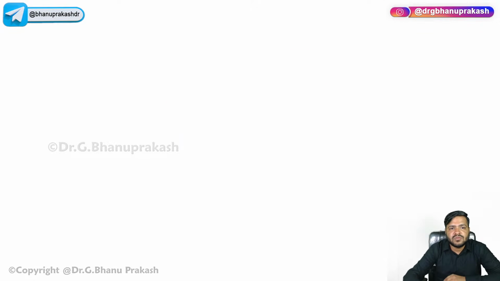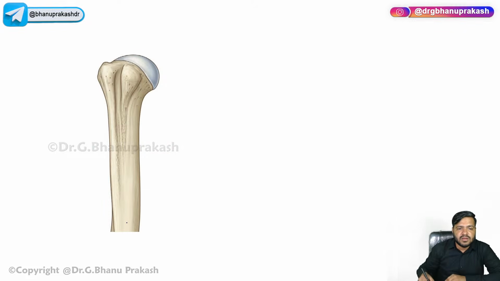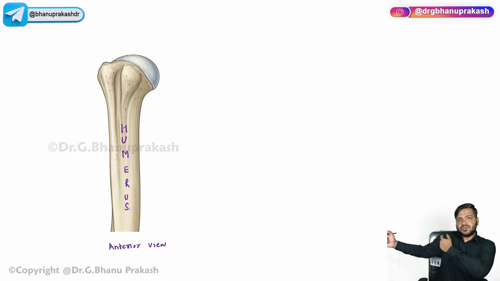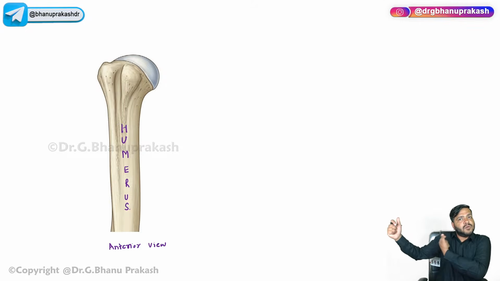Now, guys, just try to see over here in this particular picture. This is the humerus bone, and this is the anterior view. You are watching the humerus from the front. This is the humerus from the shoulder joint to the elbow joint. This is the arm region, and in this arm region the humerus bone is present, forming the shoulder joint above and the elbow joint below.